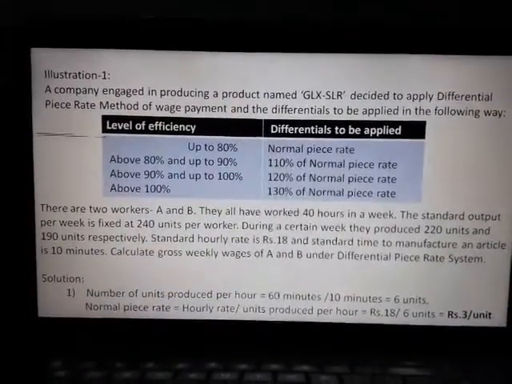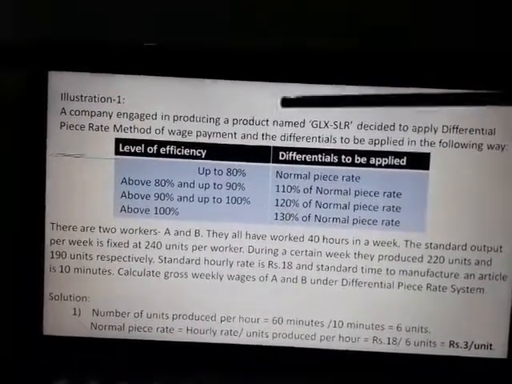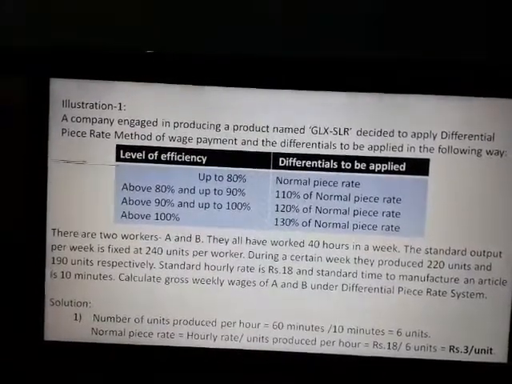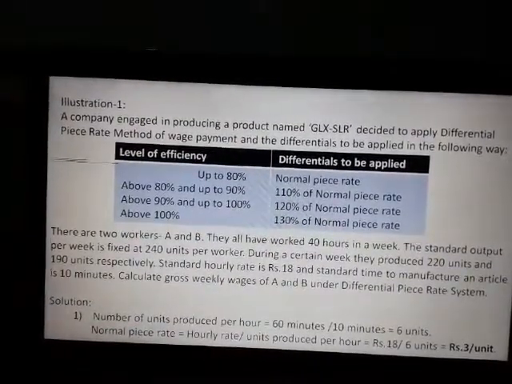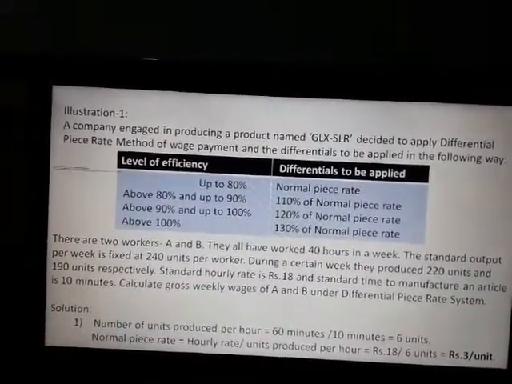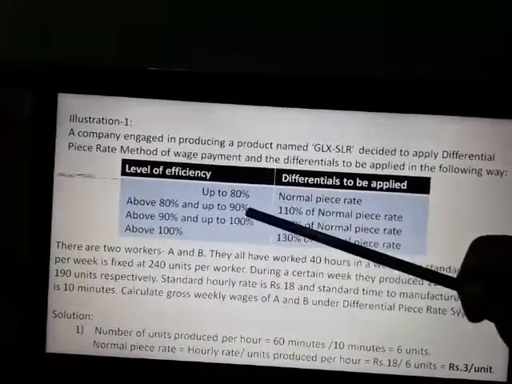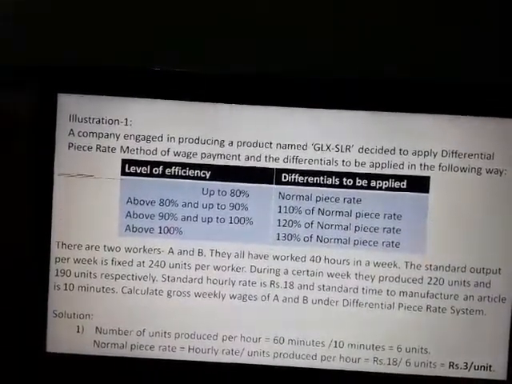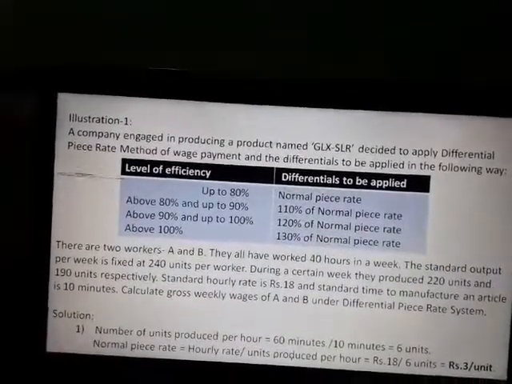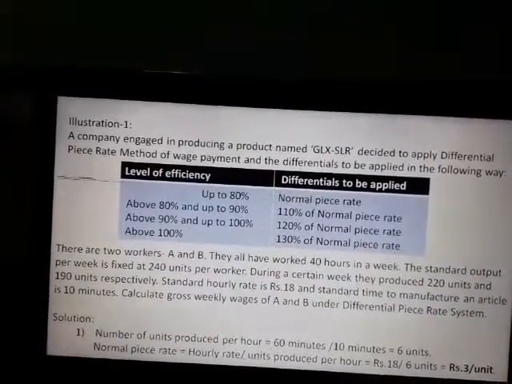Now come to the illustration. A company engaged in producing a product named GLX SLR decided to apply the differential piece rate method of wage payment, and the differentials to be applied in the following way. Up to 80% efficiency, normal piece rate; above 80 up to 90%, 110% of normal piece rate; above 90 up to 100%, 120% of normal piece rate; and above 100%, 130% of normal piece rate.